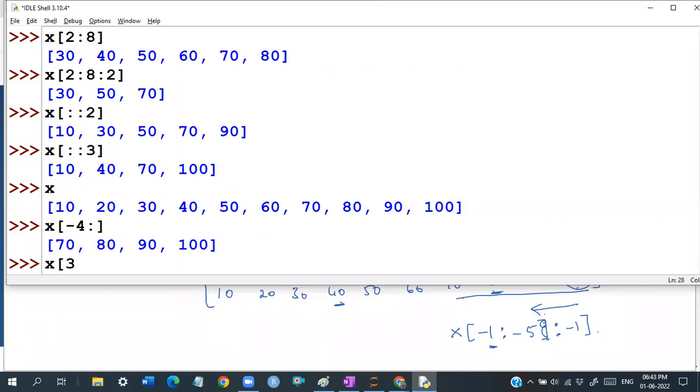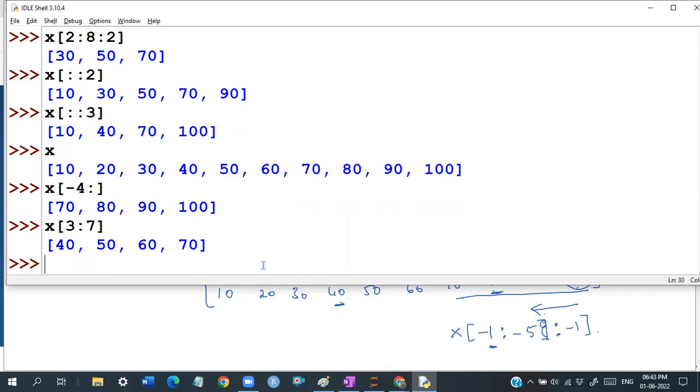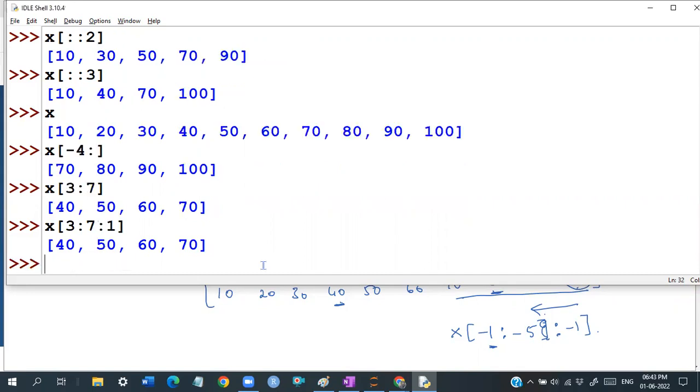For example, 3:7. 3:7 means this is going to be the third index. Total 4 elements we will get: 40, 50, 60, 70. Normally, you are going to get the elements like this, 40, 50, 60, 70. By default, it is a step of 1. Whether you write it or don't write it, by default it will take a step of 1. But whenever we go for a step of 2, or whenever we go for a step of -1, x of 3:7:-1, for example.